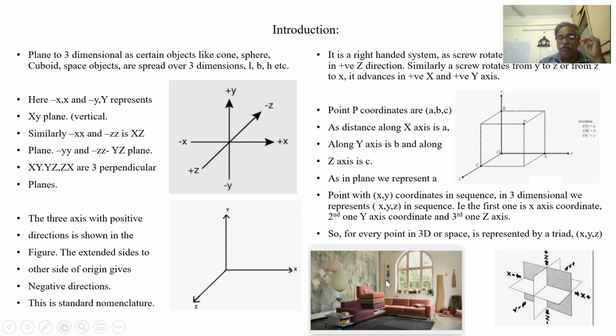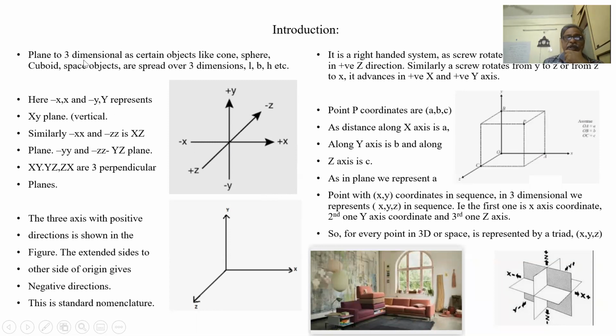Only our road map is in two dimensions. Suppose we drive a car from Hyderabad to Vizag, that goes on a two-dimensional plane, the x and y plane. But all other space things go on a three-dimensional plane. So let us understand the concept behind this.